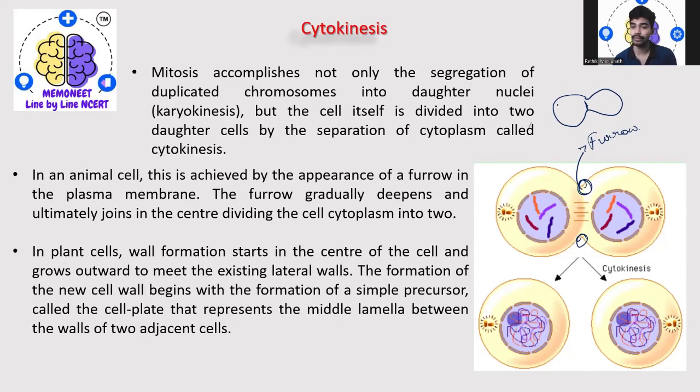So at the end, what happens? The cytoplasm also gets divided, which leads to the formation of two daughter cells. And they also mature and become parental cells. Again, division will occur. So this was all about the very first initiation of the cell cycle, that is interphase and M phase.